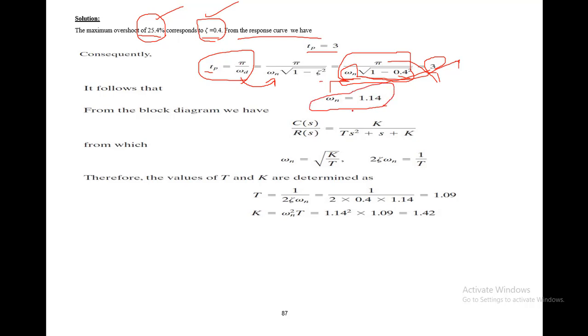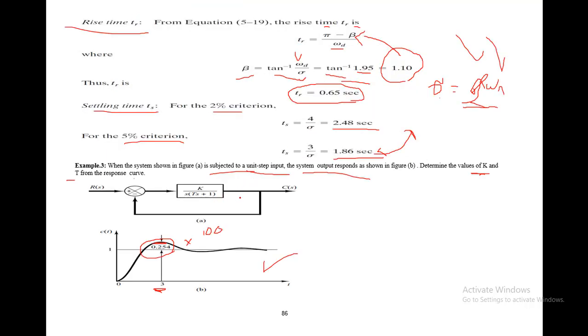And from the block diagram, it is mentioned that C(s) divided by R(s), and you know that this is a unity feedback. So the overall transfer function, recalling your block diagram reduction method, will be equal to G divided by 1 plus G H, and H will be equal to 1 because this is unity feedback.